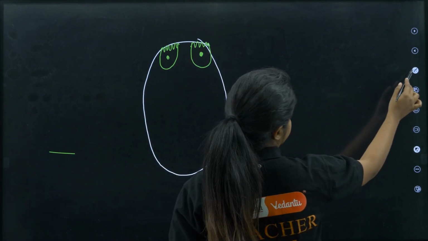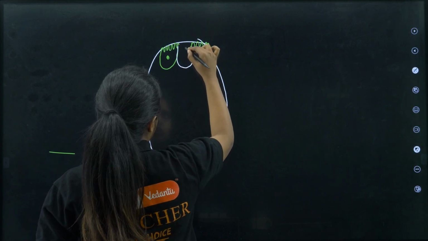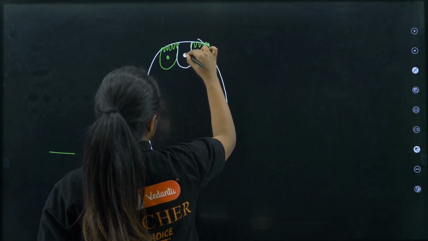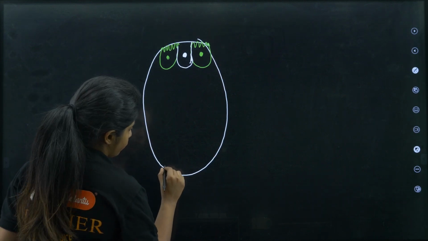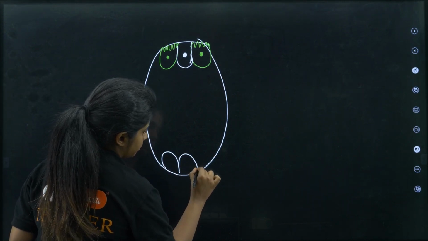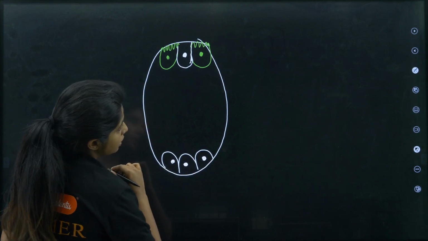Now over here, another cell, that is the egg cell, again with the nucleus. Over here you have 3 antipodal cells.